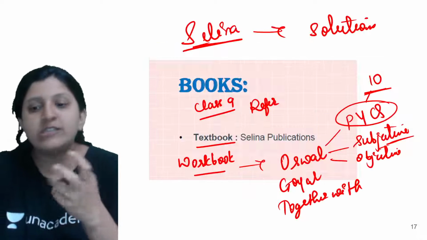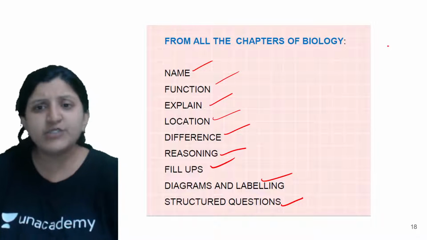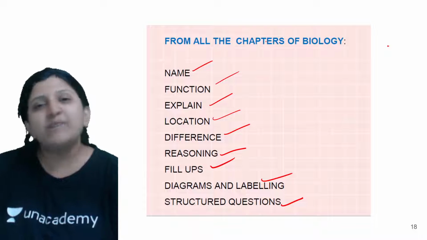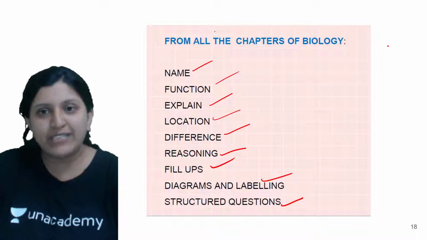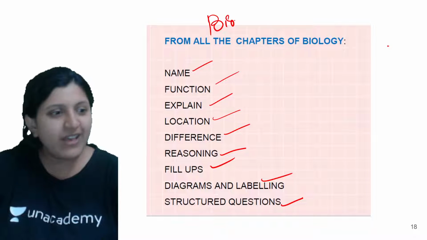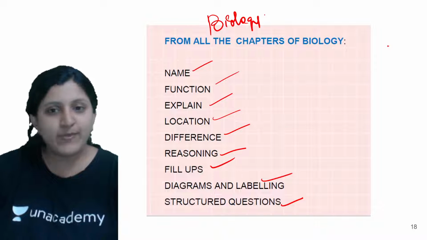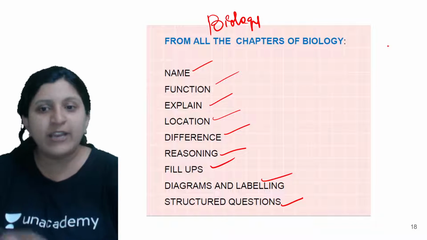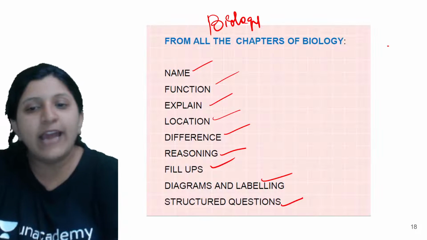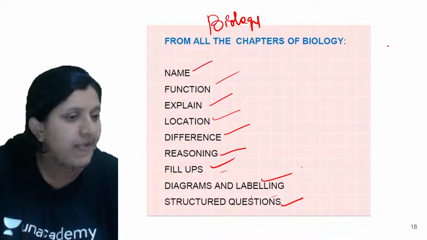These are the questions you can expect from all the chapters in the case of biology: the name, function, explain, location, difference. Make sure that you are following all of these in general.